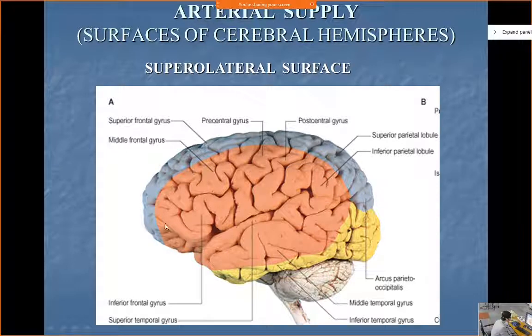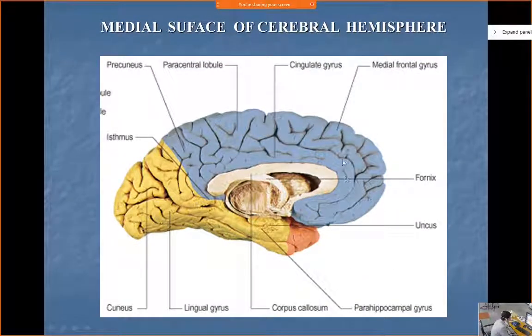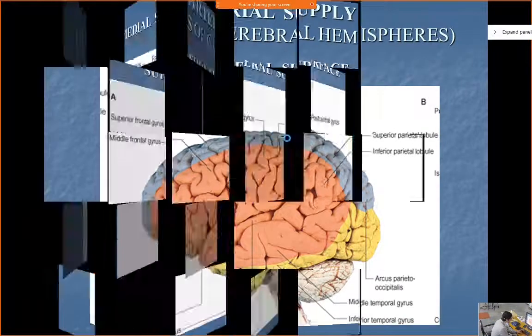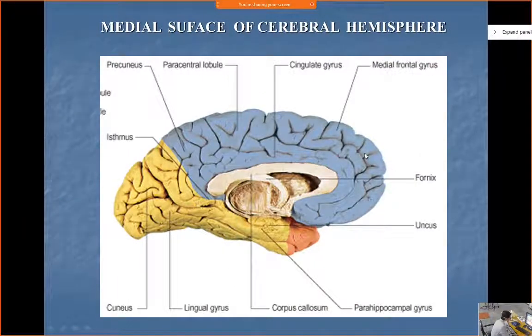Anyone, which lobe is this? This is the frontal lobe. Somewhere here is the parietal lobe, this is the temporal lobe, this is the occipital lobe. Similarly, this is the medial part. This is a sagittal section and we are looking at it from the medial side. We have just dissected the brain into two. It is known as cerebral hemisphere, that means half of a sphere. On either side there is half of a sphere, and this area represents the frontal lobe, this the parietal lobe, this the occipital lobe, and down there, the temporal lobe.